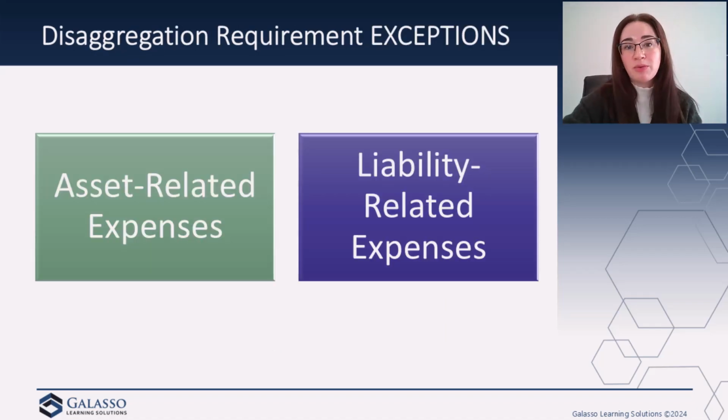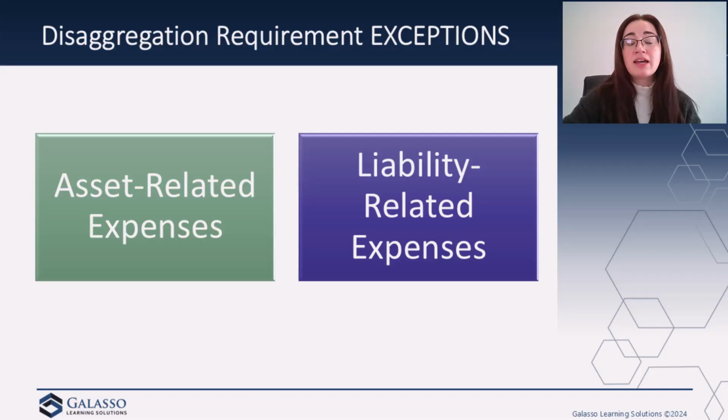Now, there are a few exceptions for some obvious reasons here. An entity is not going to be required to further disaggregate costs capitalized as an asset, even if those costs include categories required for disaggregation. So for example, if amortization of costs to fulfill a contract with a customer, so think about Topic 606 for revenue recognition, if that included things like employee compensation, we would not need to disclose those in the required disaggregated categories. And when we think about Topic 606, we have the costs to obtain or fulfill a contract, and that gets parked on the balance sheet. So even if they are going to be in one of those line items, you don't need to actually disclose that in the required disaggregation categories.